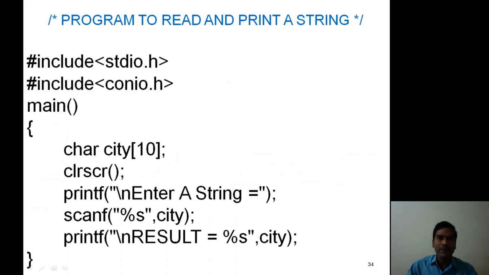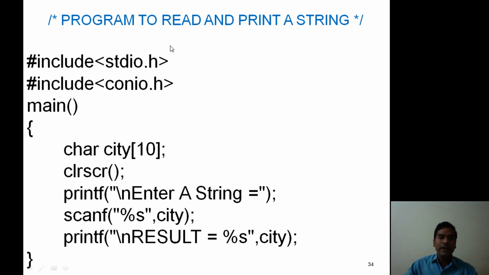The simple program: a program to read and print a string. Header files stdio.h and conio.h, then the main program. Now char city[10]. Now it is a string. Now we print a message, enter a string. Now scanf within double quotes, the control string is %s. Double quote ended, comma, city. Remember students, the ampersand symbol is not required. Now we are printing the result value as a string value. A simple program for reading and printing a string.